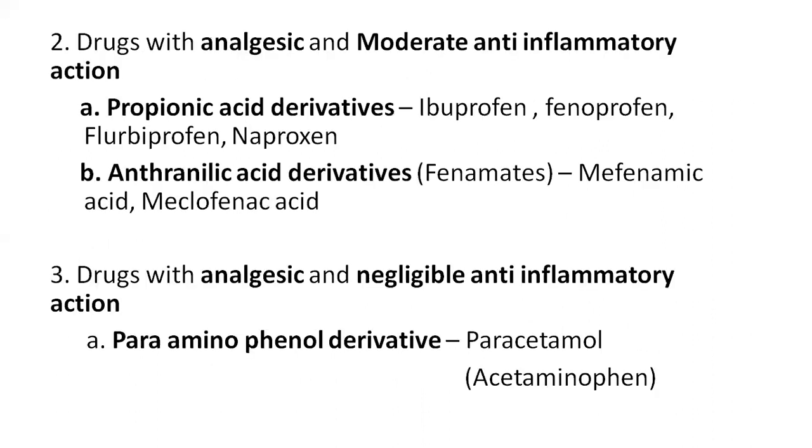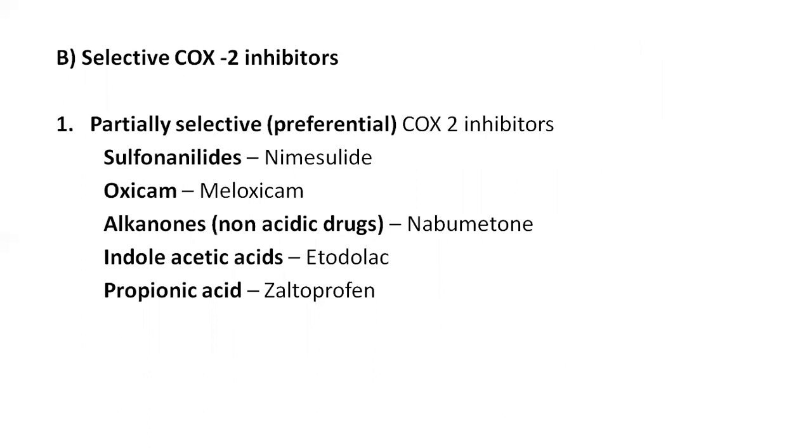Coming to the drugs with analgesic and moderate anti-inflammatory action, they are propionic acid derivatives: ibuprofen, fenoprofen, flurbiprofen, naproxen. And the anthranilic acid derivatives, also known as fenamates, are mefenamic acid and meclofenamic acid. Coming to the drugs with analgesic and negligible anti-inflammatory activity, they are para-aminophenol derivatives, that is paracetamol. The other name for paracetamol is acetaminophen.